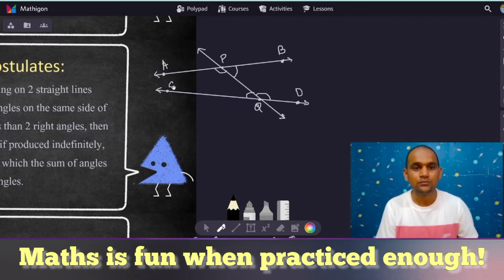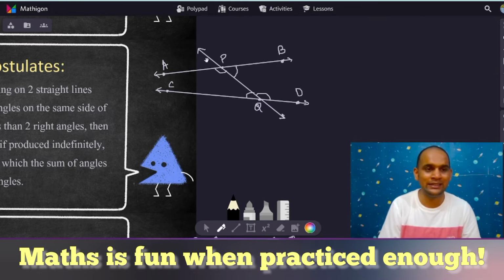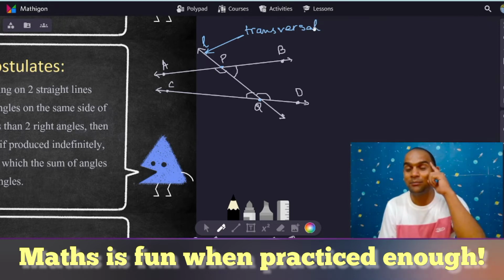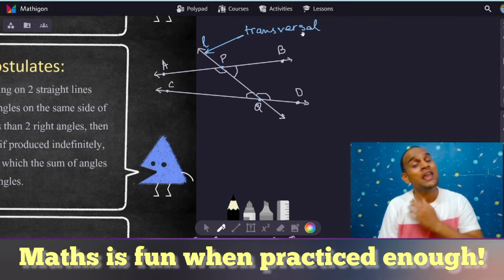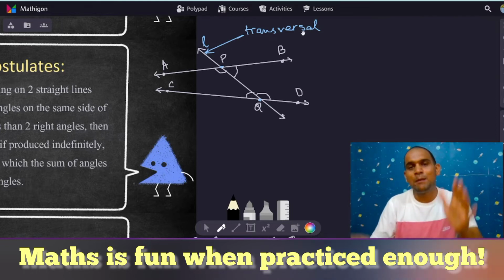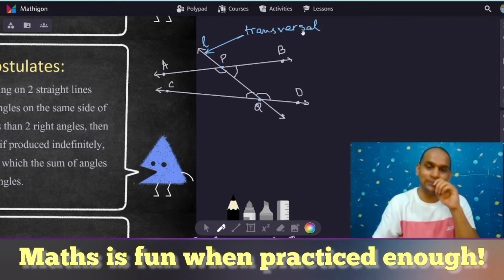Now, we have two lines AB and CD, and we have one line, I will call it line L, passing through these and meeting them at two distinct points, that is P and Q. So this L is called a transversal. Whenever we talk about a transversal, it always comes to our mind that it's only for parallel lines. No, my dear student, any line which passes through two other lines at distinct places.